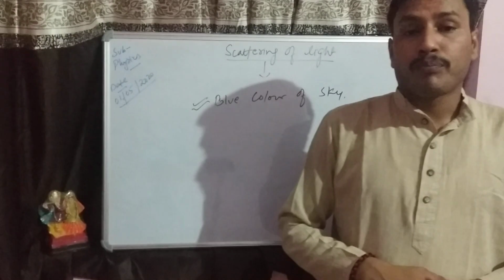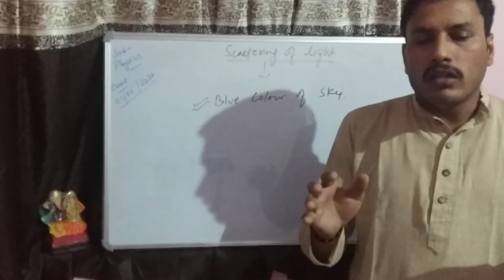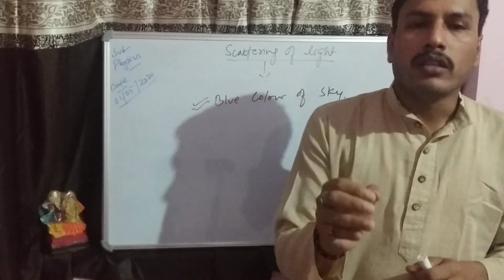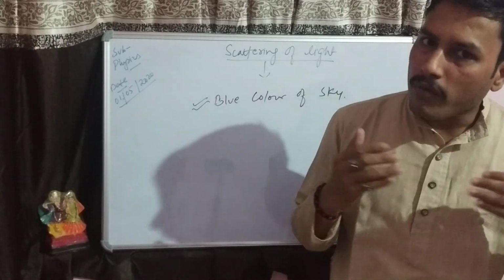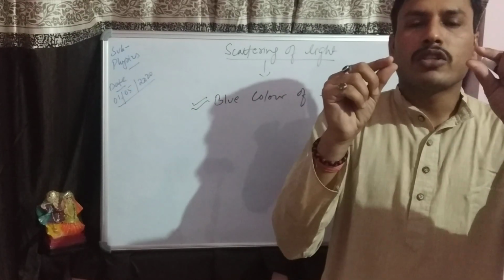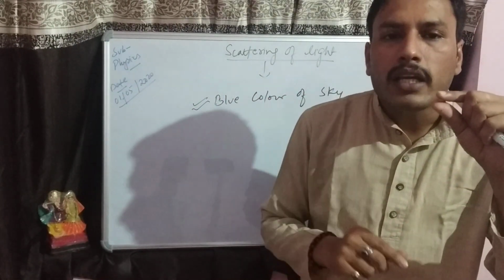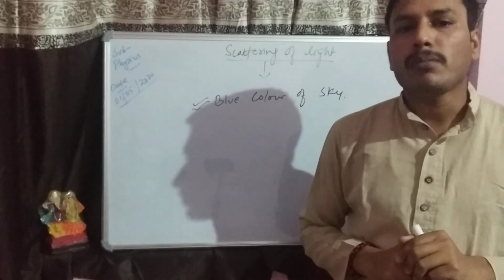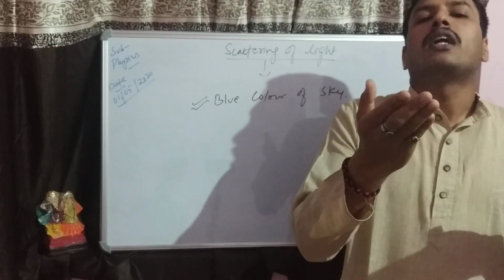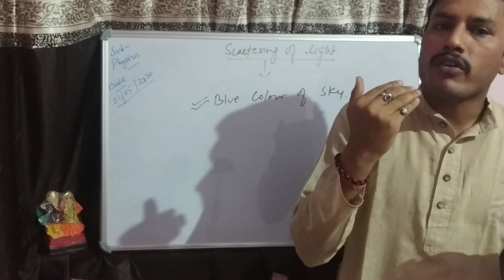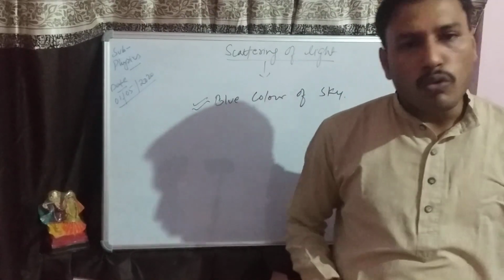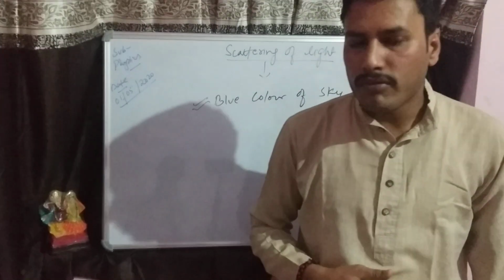Our earth atmosphere contains colloidal particles which scatter the shorter wavelength in a visible amount that comes to our eye. So blue color has that wavelength which is comparable to the size of the colloidal particles in our atmosphere. So blue color is scattered in that amount that color comes to our eye from the scattered part, and we are able to see the blue color, and the sky is blue. It is just because of the scattering of light.